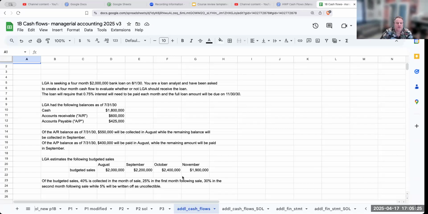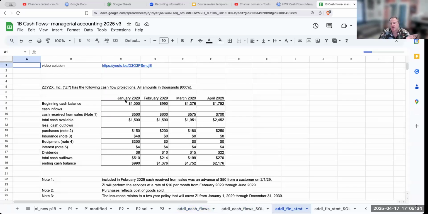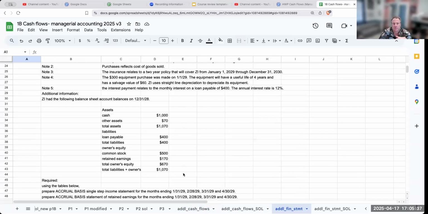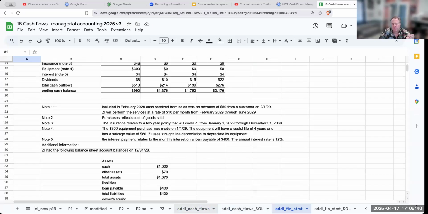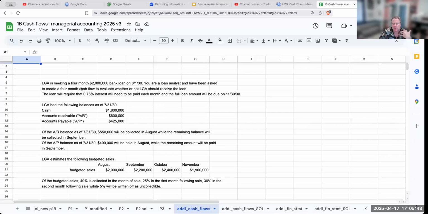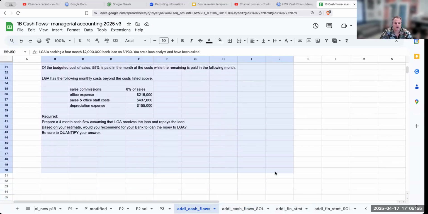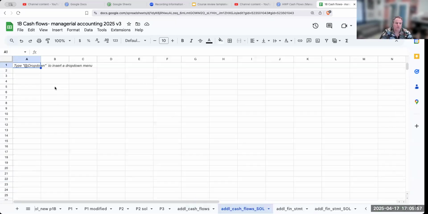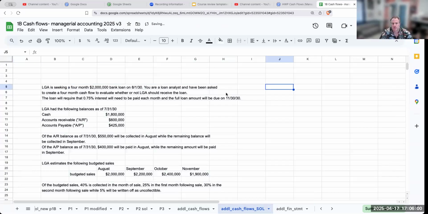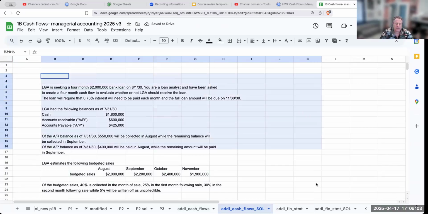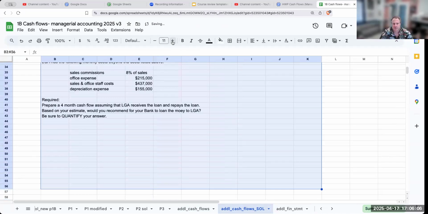And here we go. Okay, so the first thing, if you're taking my class, there's a companion problem to chapter 20, which is essentially I give you a cash flow and then have you prepare financial statements. However, for this one, I'm giving you information and asking you to build a cash flow. So if you can't remember something, or if you start freaking out, you can go through and look at the other cash flow question, and hopefully get some clues in terms of how to answer it.